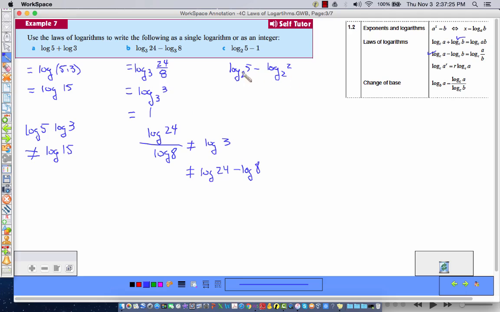And I chose 2 because that's the base of the first one. So again, using the subtraction law, I get log base 2 of 5 over 2, which I can write as 5 halves. I could even write 2.5 if I would like to. Okay.